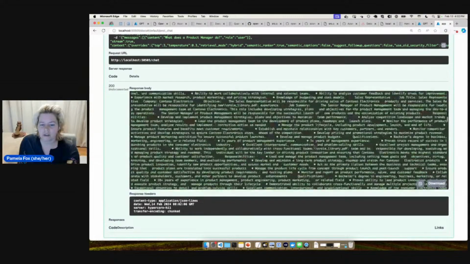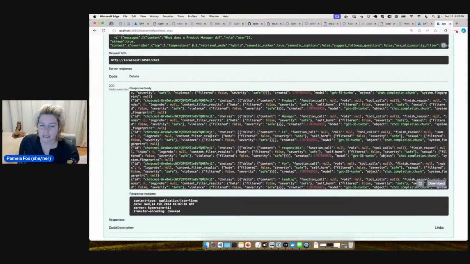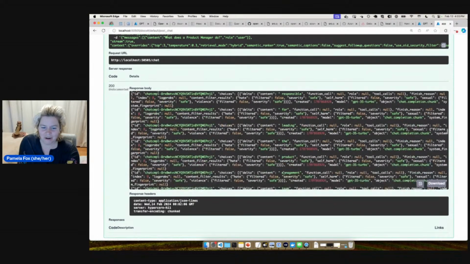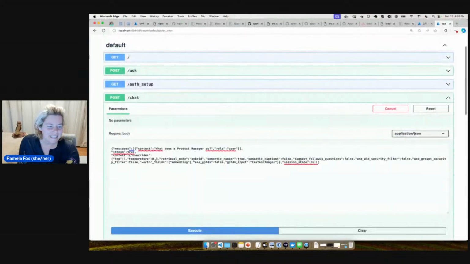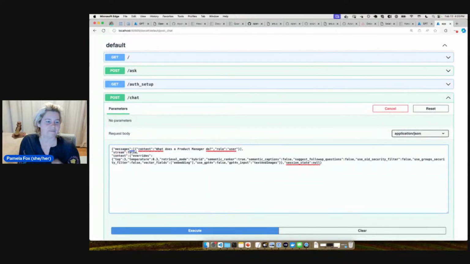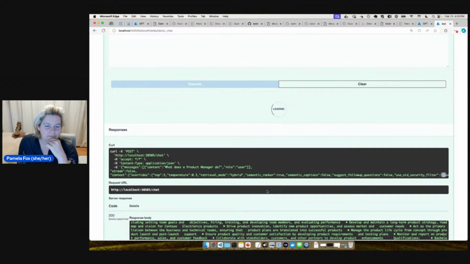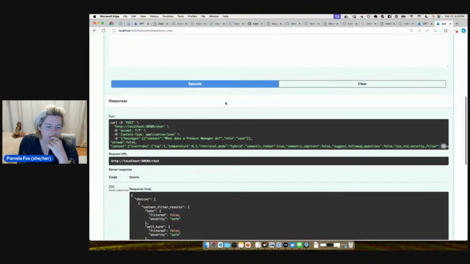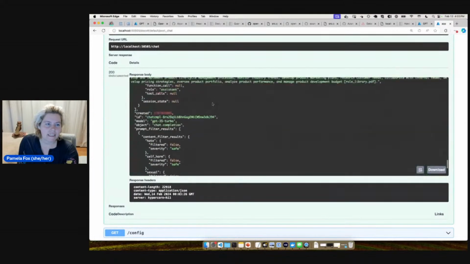So the first chunks, these are all chat completion chunks. The first chunks have the context, that's why they're so big, and then the rest of the chunks only have a token at a time, so they're quite small. You can see: product manager is responsible for leading the product management team, the comma. We can change this to stream false, and then it's going to be more readable. And now actually our front end should work. Okay, so that's our stream equals false, which works really nicely.